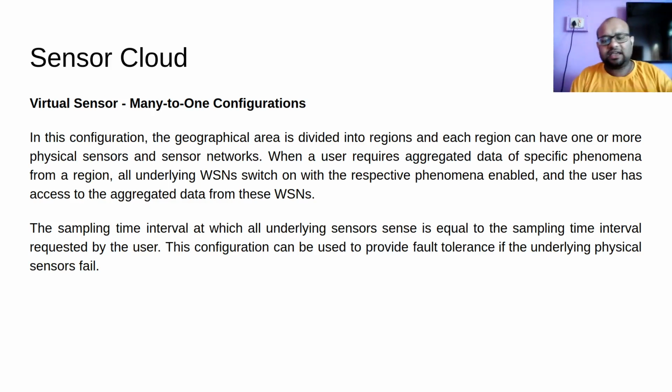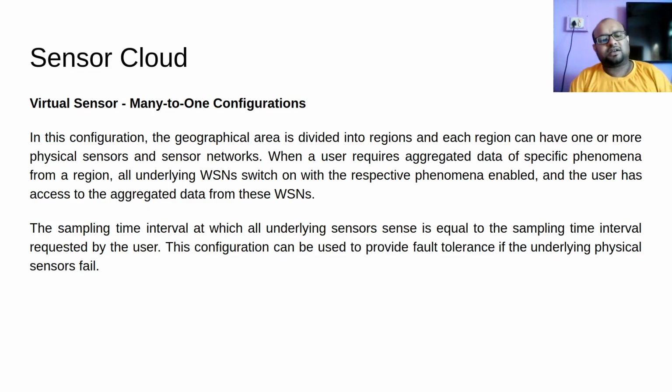Previously it was one-to-many. One sensor was sending data to many virtual sensors. There were three users, once per second, once per minute, and once per hour, using this. There were many virtual sensors using one physical sensor. Here I have many physical sensors sending data to one virtual sensor.